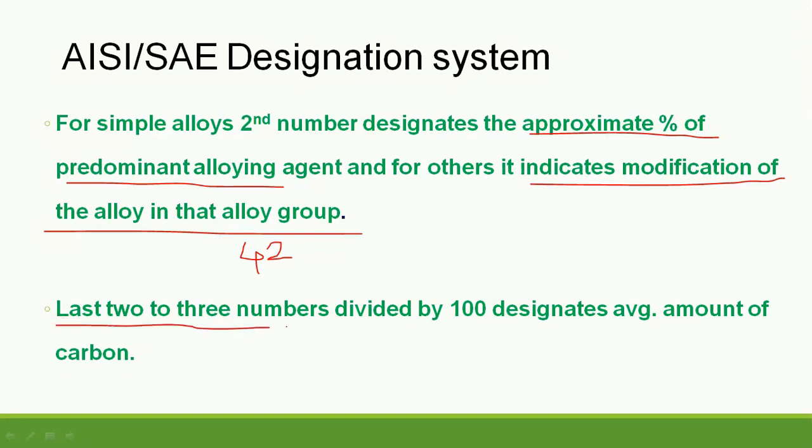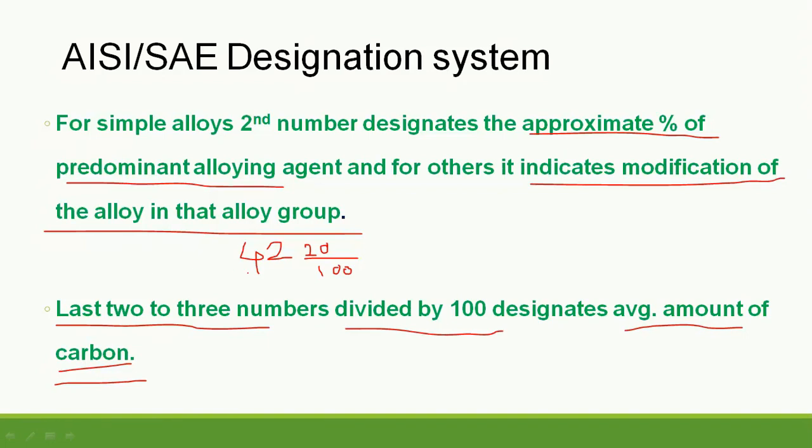Then the last 2 or 3 digits divided by 100 give us the average amount of carbon. For example, if my number is 4220, that means the last 2 digits divided by 100 will give us the percentage of carbon, that is, the average percentage of carbon.